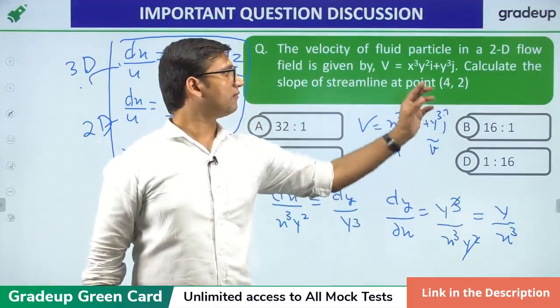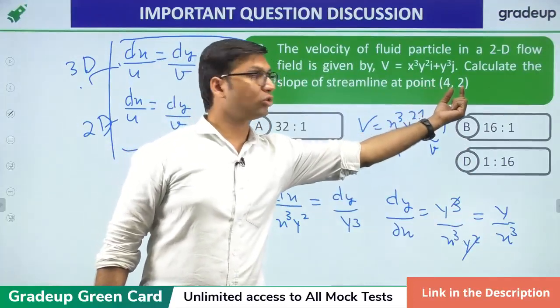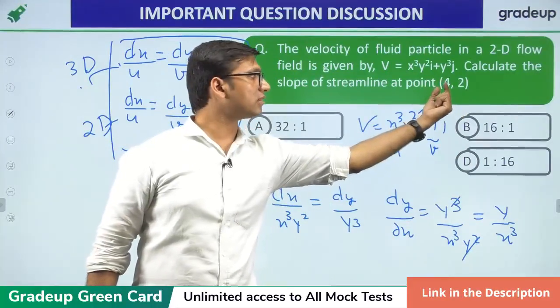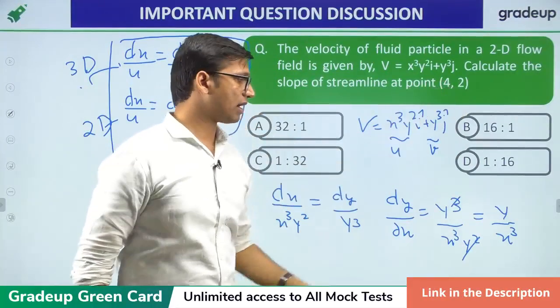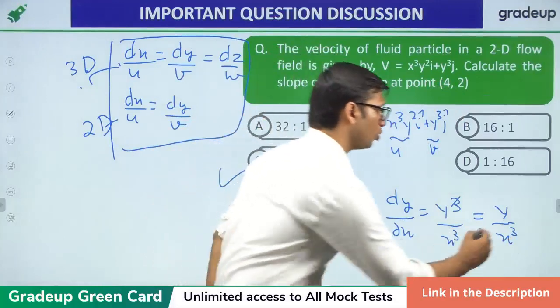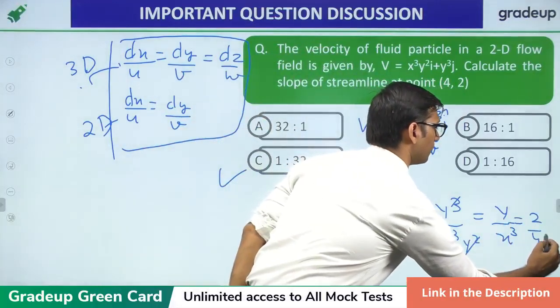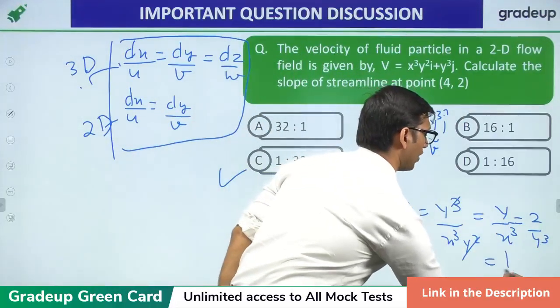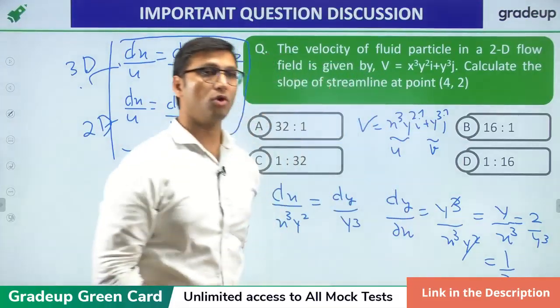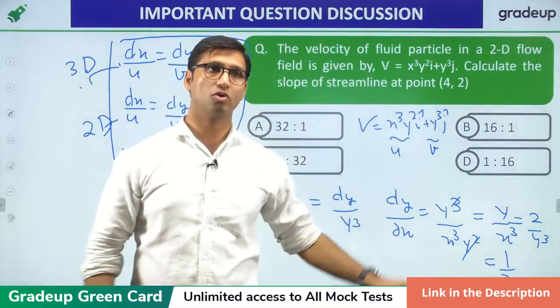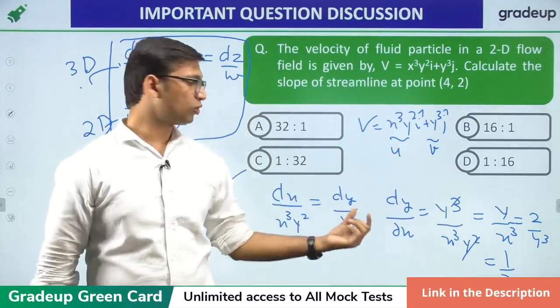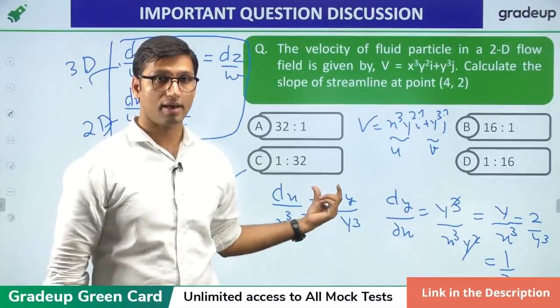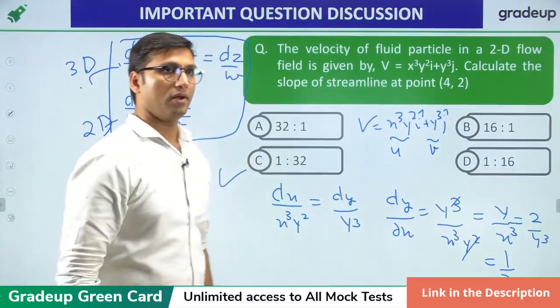Now, the value of y is given as 2 and x is given as 4. You have to just substitute the values. It will be 2 divided by 4 cube and you will get 1 by 32. So, the slope of the streamline for this two-dimensional flow field is equal to 1 by 32, which is the right answer for this question.